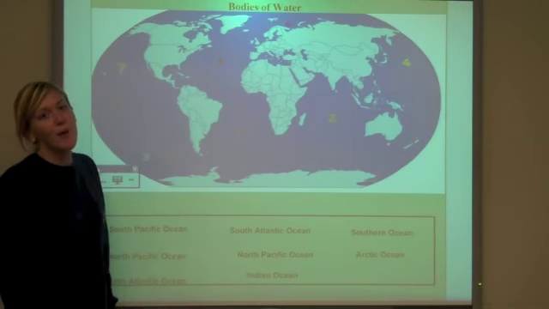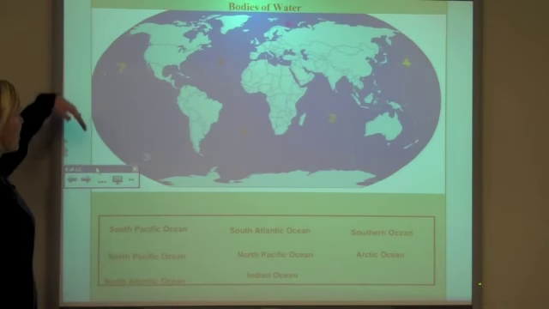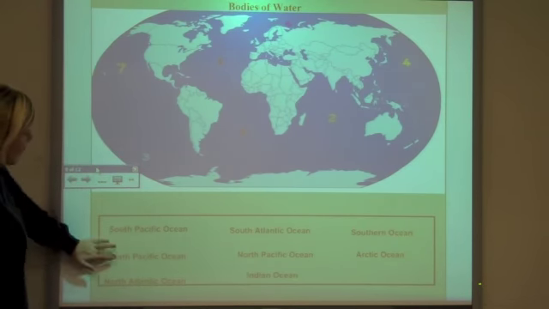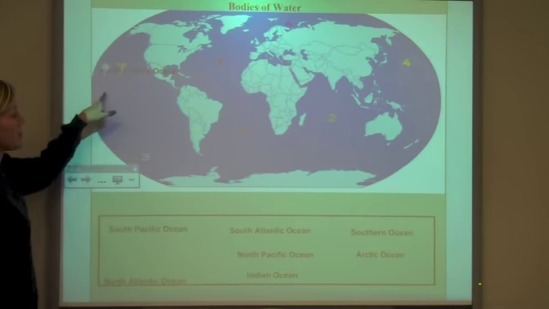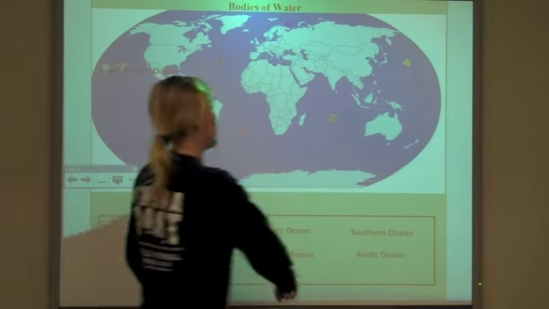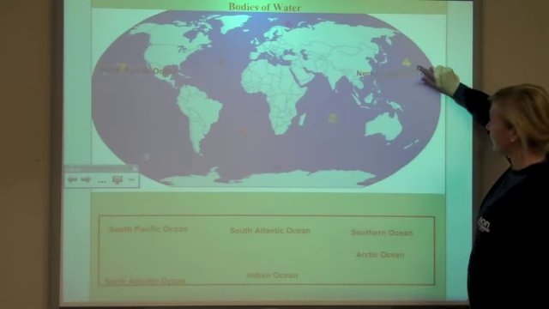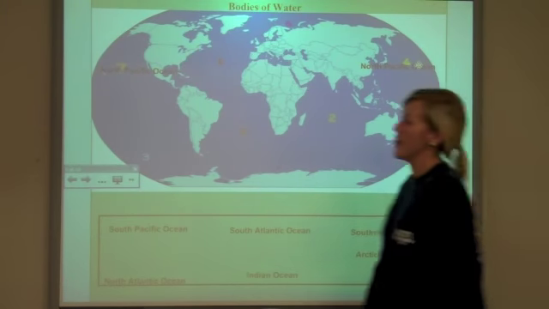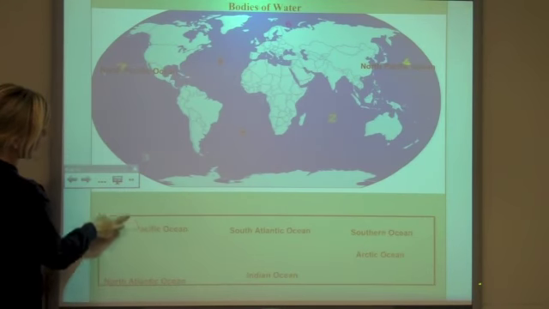Now we're going to learn about the bodies of water around the world. To start, here on the west, we have the North Pacific Ocean. Now, the North Pacific Ocean can be seen on both sides of the globe. So you see it again over here at the number 4 on this side as well. Then at the number 3 down here we have the South Pacific Ocean.